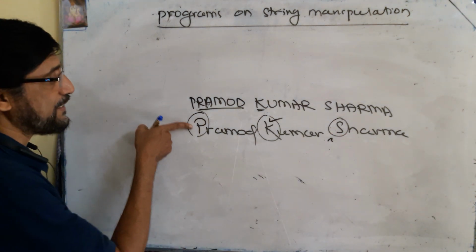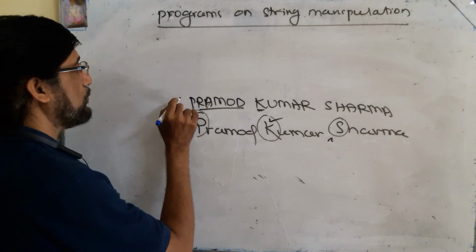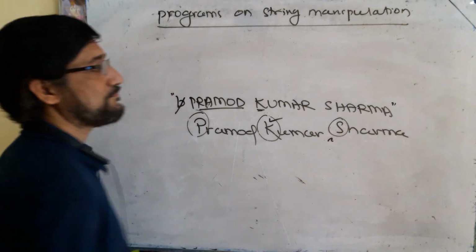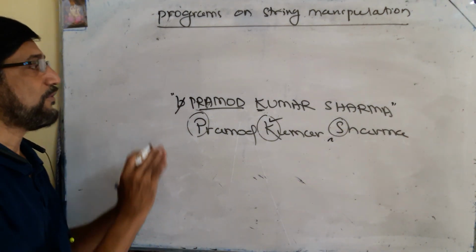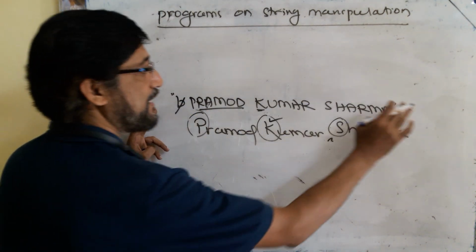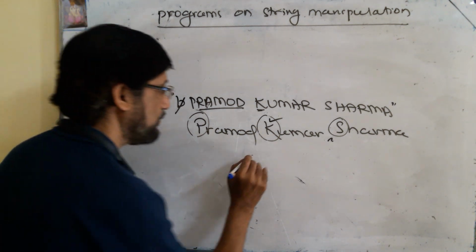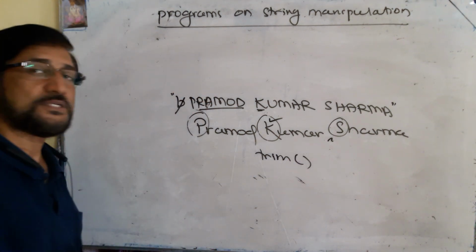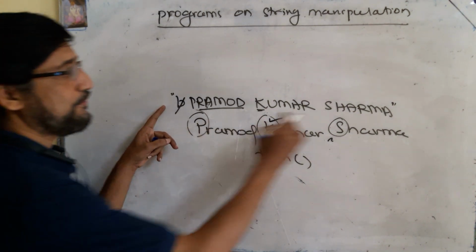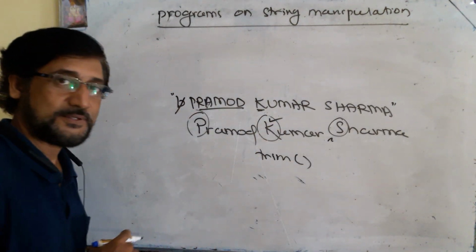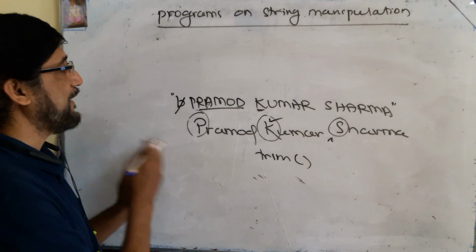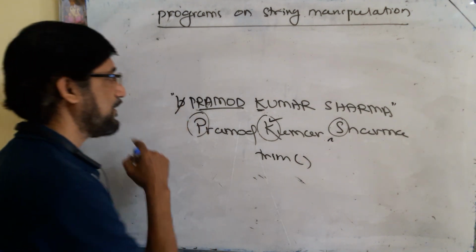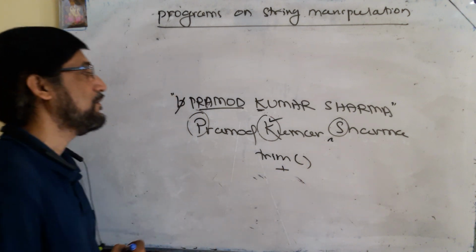But there is no space character at the beginning of the P, so you add a space character at the beginning of the string. Before that, you have to remove all the space characters present before and after the string using the trim function. So the first function we are going to use is the trim function. As you are going to select the first character of the word, you add a space character at the beginning of the string by using the concat operator.